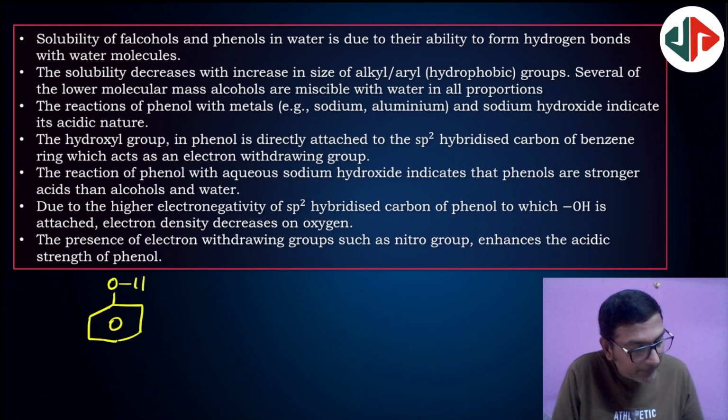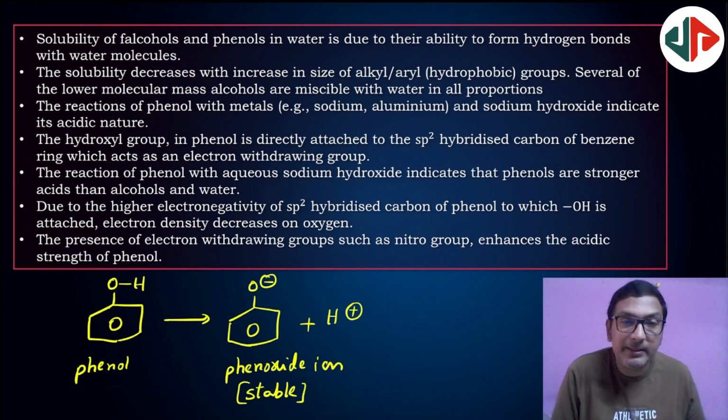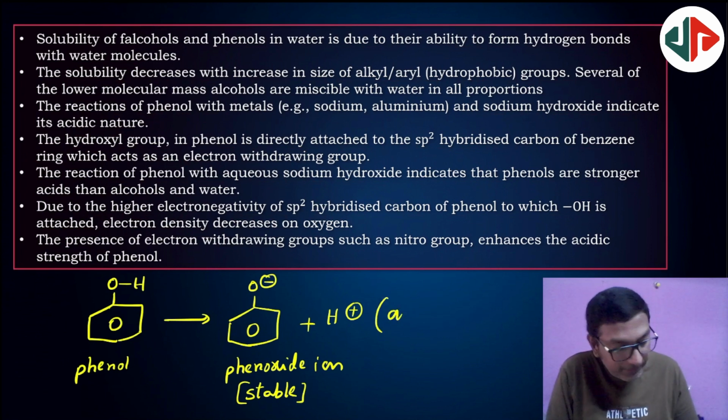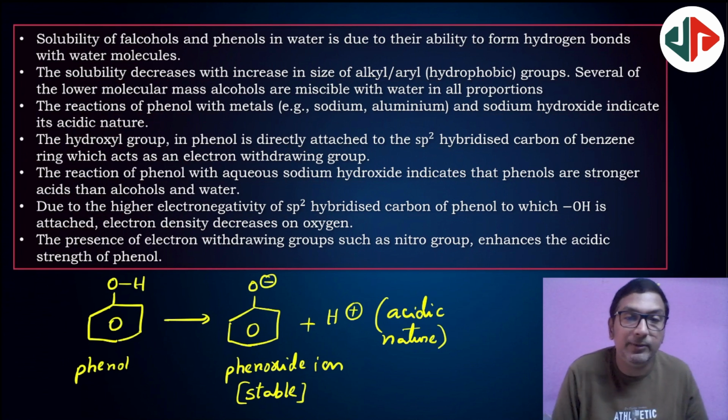So the OH gives phenoxide ion, O minus, plus H plus. This is phenol and phenoxide ion, which is stable due to resonance. Since the phenoxide ion is stable, phenol can release H+ ions easily. It indicates the acidic nature of phenols. Very, very important: phenoxide ion is stabilized by resonance.